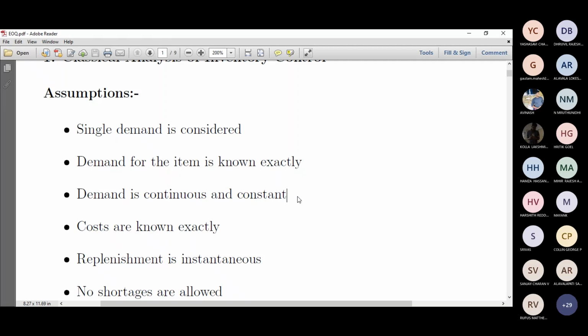Say one day it is not demanded, or there is an absence of demand, that is not acceptable in terms of the classical method or classical inventory control. Right? And cost is also known exactly. So we talked about resources, but resources can be men, machinery, money, and space. Not many people realize that space is also a resource, but space is an important resource. Like holding in terms of inventory, where you stock your materials, where you replenish, or where you transport your material, the space is also considered to be a resource.